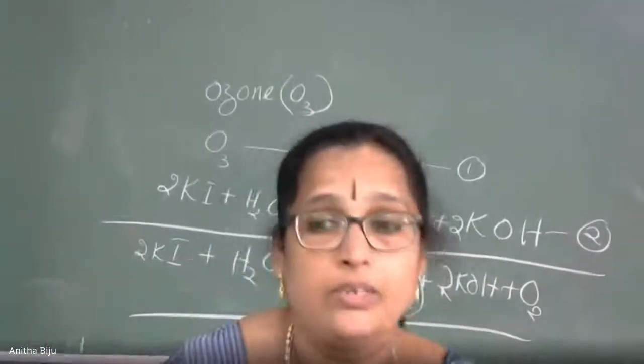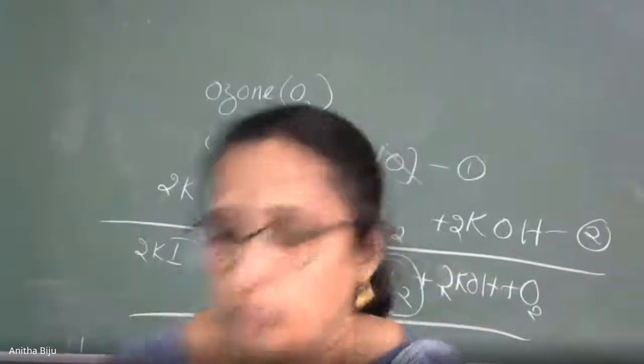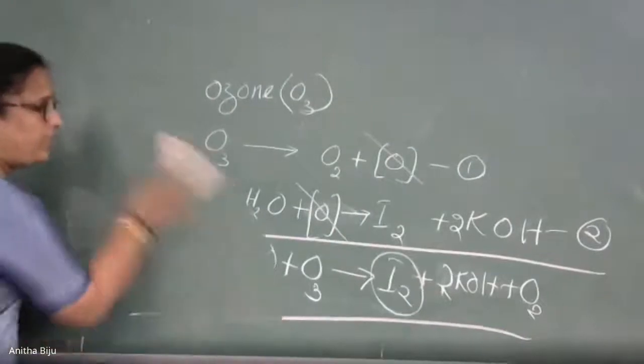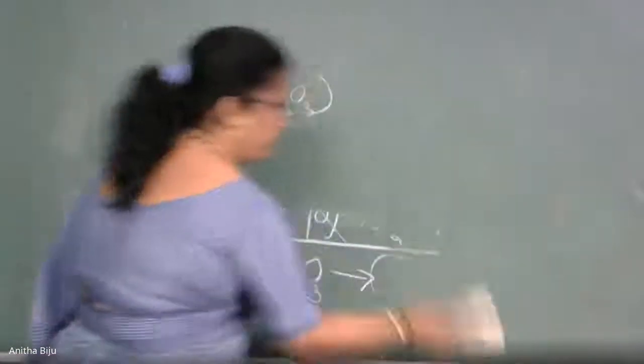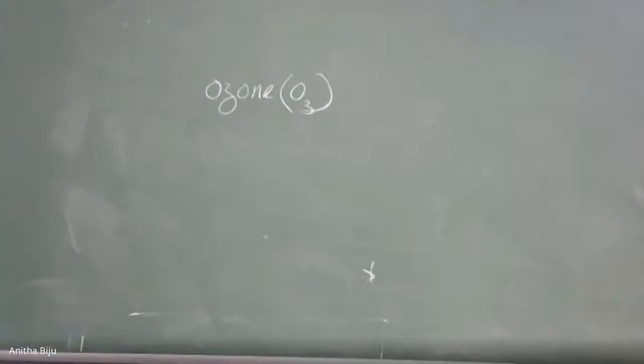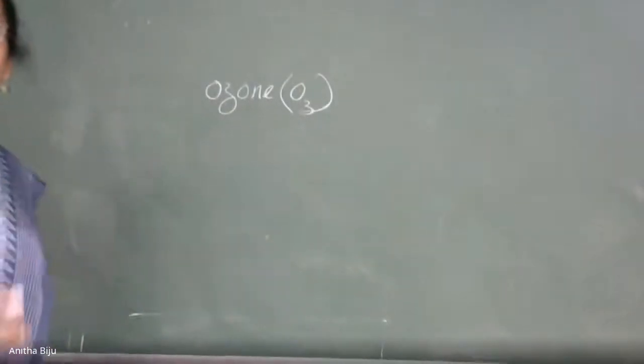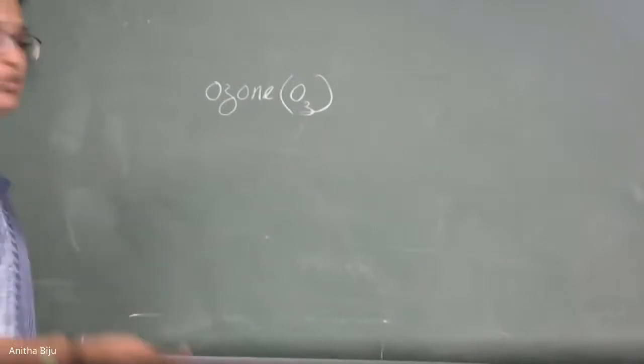Next topic is structure of ozone. You can draw the structure yourself and compare with the structure which I am trying to draw on the board. This is the last topic. I will complete that. You can write the structure. Try to draw the resonating structures. Try to do. Okay.